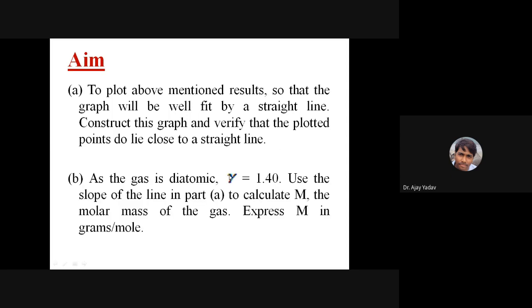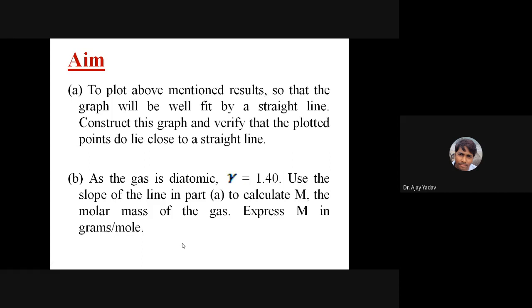Aim number 2. Since the gas is diatomic, gamma, the ratio of Cp by Cv, is 1.40. Use the slope of the line for the graph you have plotted in part A to calculate capital M, the molar mass of the gas, and then express this M in gram per mole. Understood? These are the two things you are supposed to do.